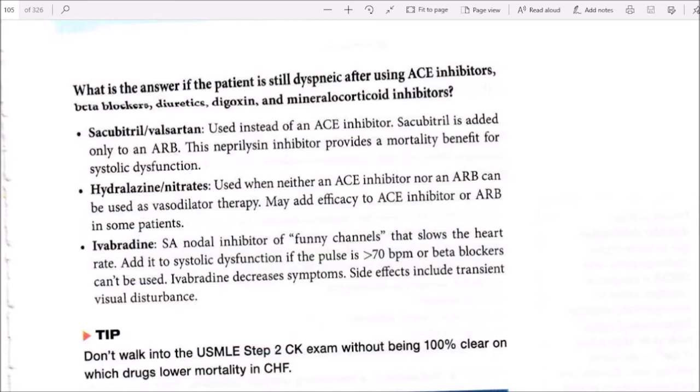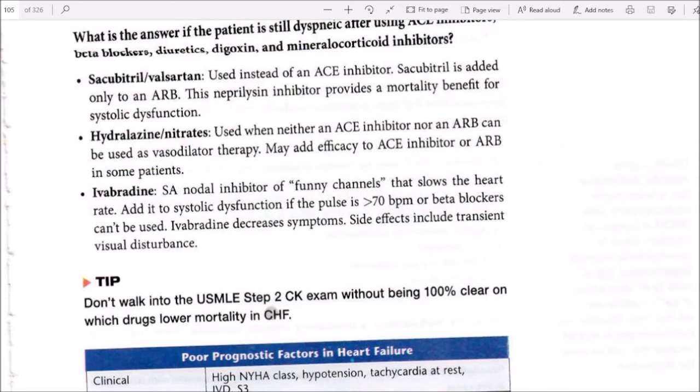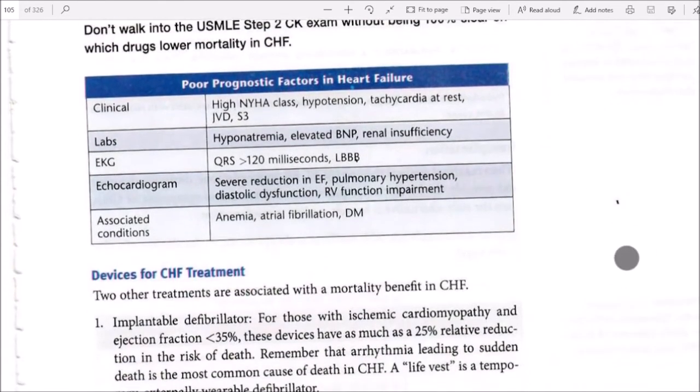Hydralazine and nitrates are used when neither an ACE inhibitor nor an ARB can be used, as vasodilator therapy. May add hydralazine to an ACE inhibitor or ARB in some patients. Ivabradine is an inhibitor of the funny channels in the sinus node that lowers the heart rate. It is added in systolic dysfunction when the pulse is greater than 70 bpm on a beta blocker. Ivabradine decreases symptoms; side effects include transient visual disturbance. Tip: do not walk into the exam without being 100% clear on which drugs lower mortality in CHF.